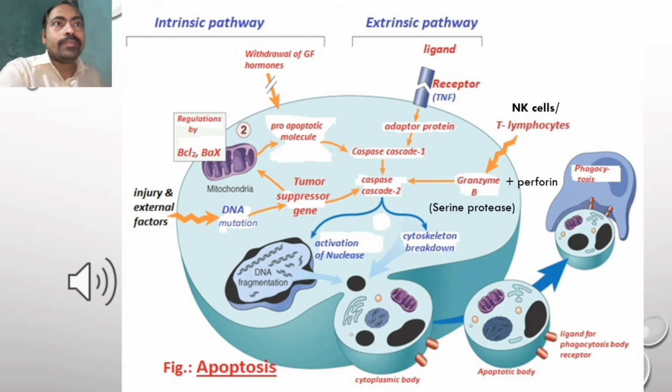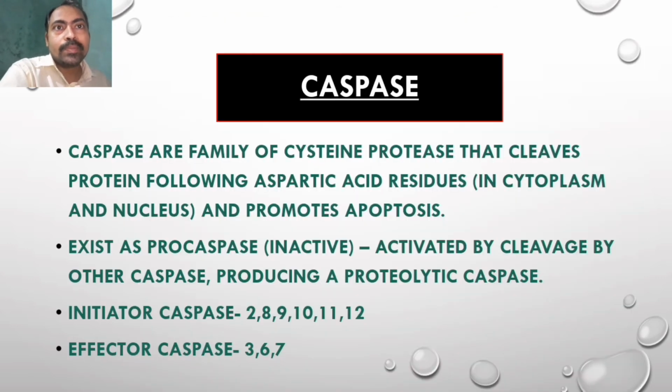Now coming to the point, what is caspase? Caspases are a family of cysteine proteases that cleave proteins following aspartic acid residues, present in the cytoplasm or in the nucleus, and promote apoptosis. Caspase generally exists as procaspase, that means inactive, and is activated by cleavage by other caspases, producing a proteolytic caspase. I have told you about initiator caspases. The examples are subtypes 2, 8, 9, 10, 11 and 12, and effector caspase examples are 3, 6 and 7.